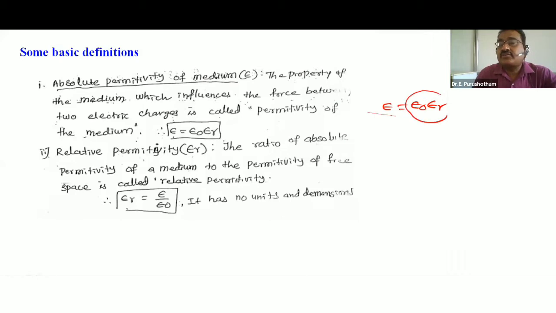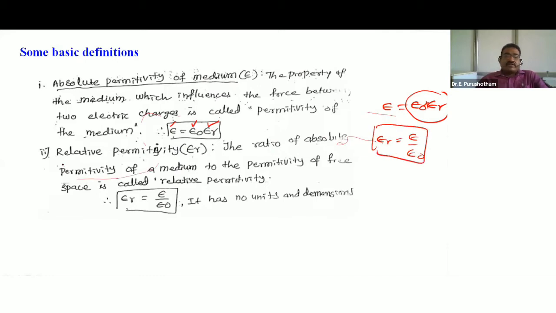Definition, simple: the product of the permittivity of free space and the relative permittivity is called absolute permittivity. So from this relation, epsilon r is equal to epsilon by epsilon naught.